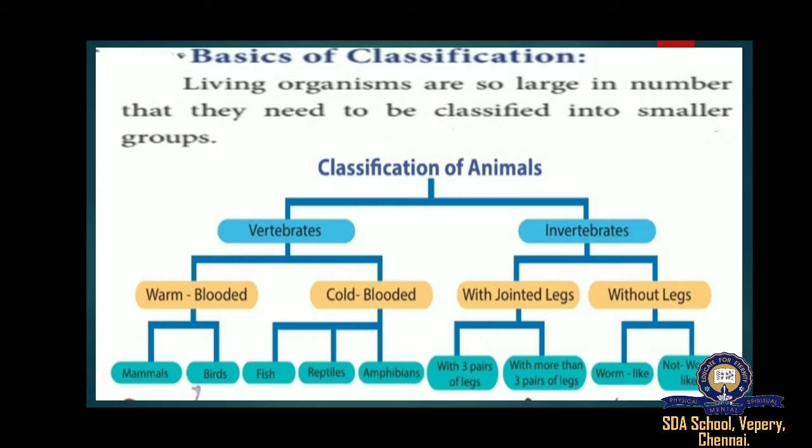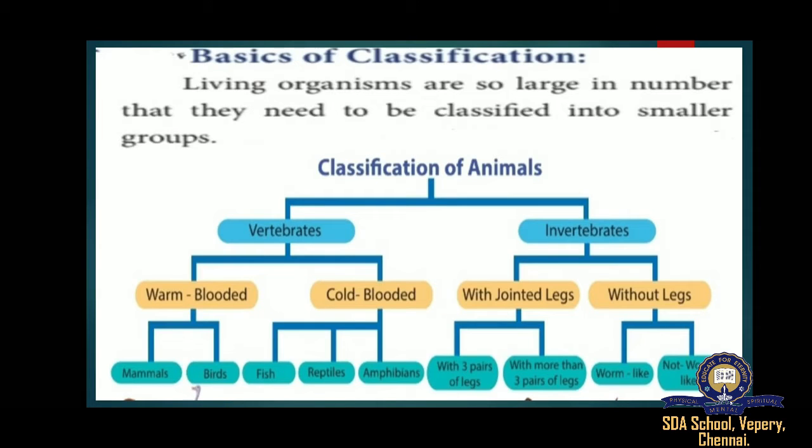There is a great deal of variability amongst living organisms. This is nothing but biological diversity, a term that shows the variety of life on Earth. Classification of organisms is a systematic method of arranging organisms into different groups and subgroups based on their similarities and their differences.